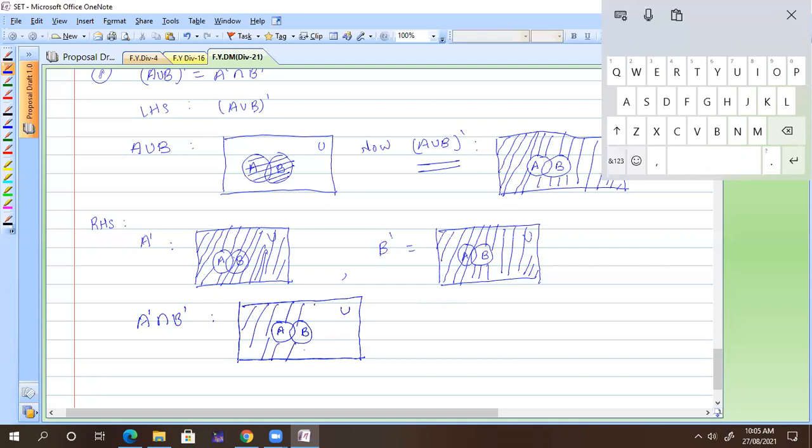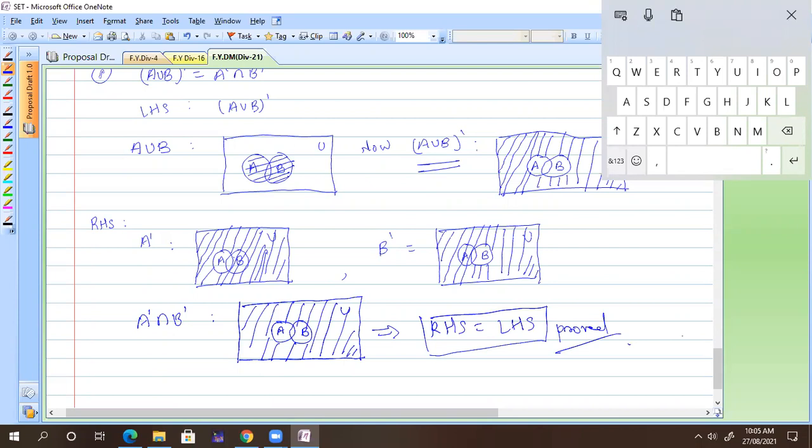So this is the diagram you need to draw, and such a diagram is called a Venn diagram. Clear? Got it? And this is the proof. This is your LHS, so this implies RHS is equal to LHS. Proved.